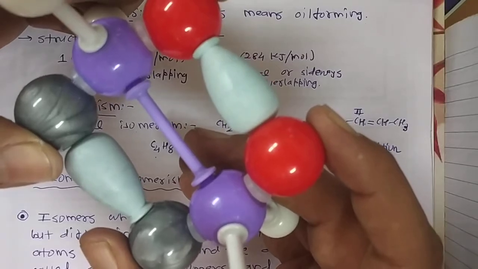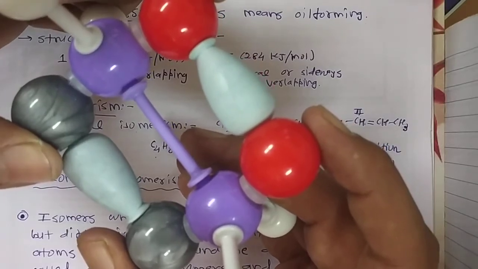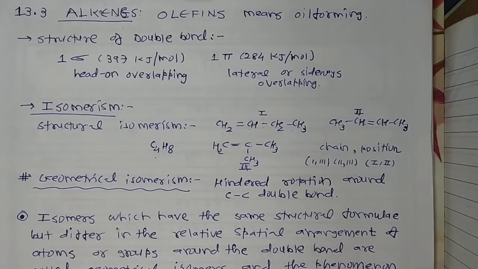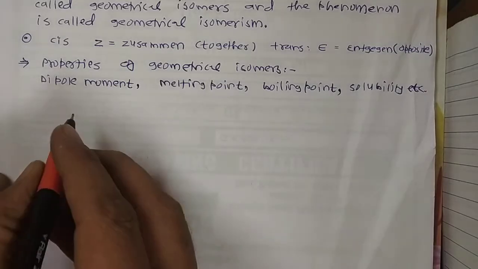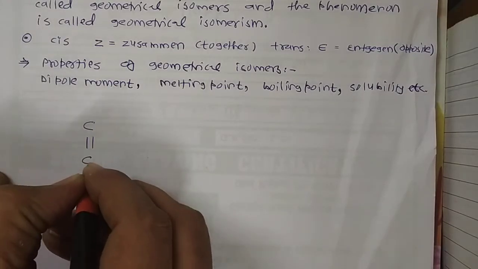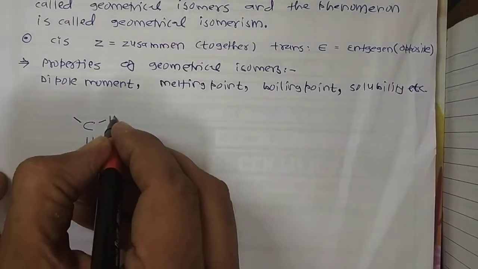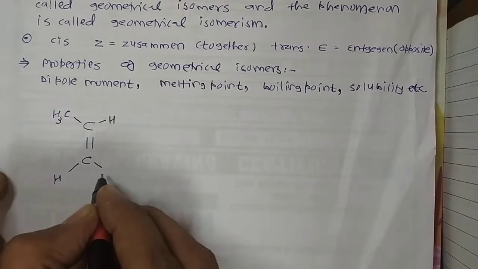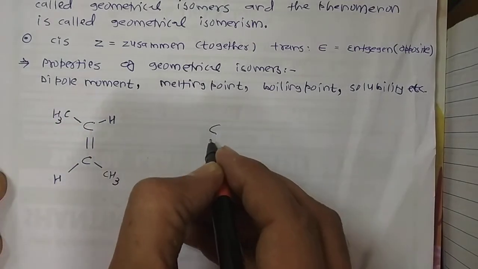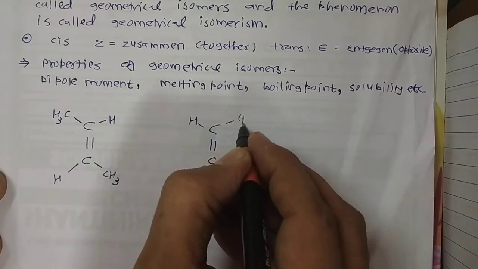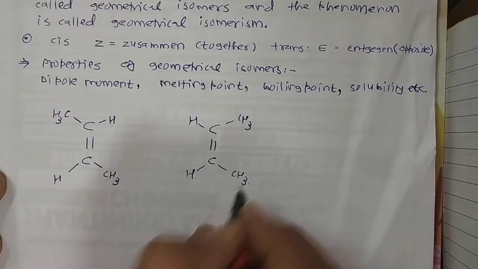For example, let me take one more example, butene: C double bond C, with hydrogen and a methyl group on each carbon.